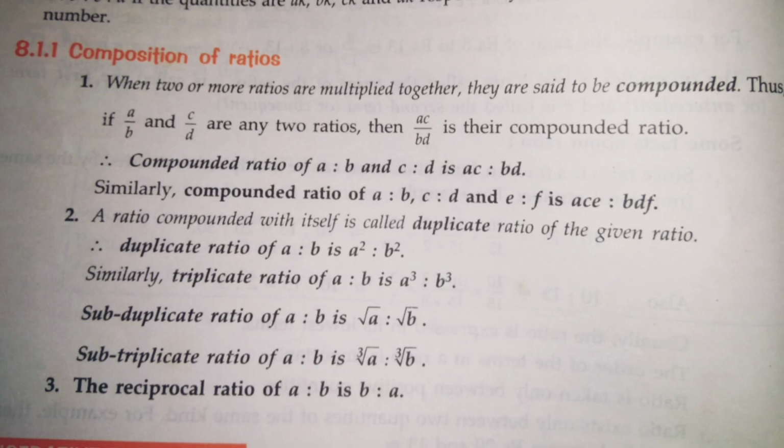Composition of ratios. When two or more ratios are multiplied together, they are said to be compounded. So the compounded ratio of a is to b and c is to d is ac is to bd. A ratio compounded with itself is called a duplicate ratio. So the duplicate ratio of a is to b is going to be a squared is to b squared. Similarly, we have triplicate ratio, subduplicate ratio, subtriplicate ratio, and the reciprocal ratio of a is to b is going to be b is to a.